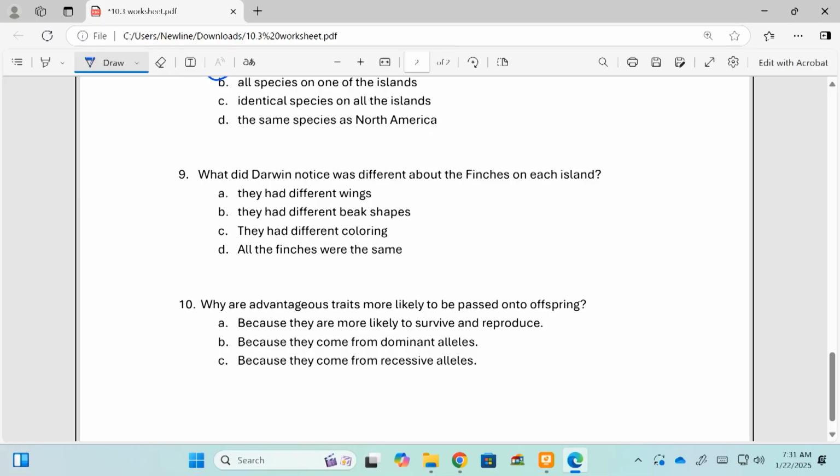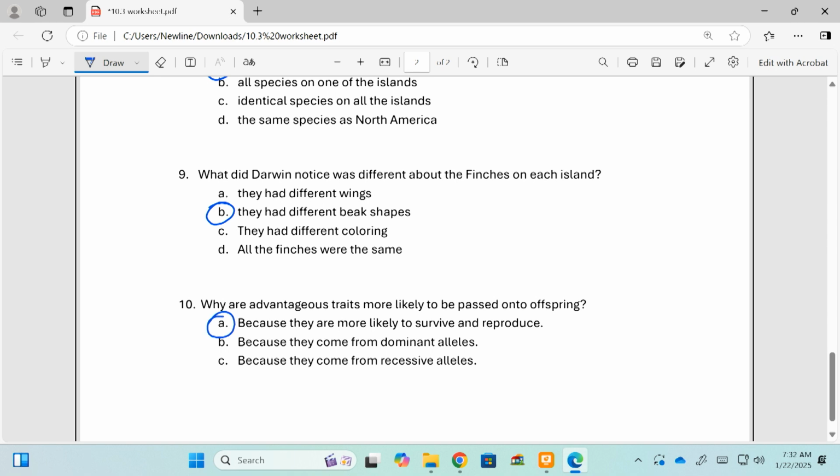All right, number 9 says, what did Darwin notice was different about the finches on each island? Well, I kind of gave it away just a second ago, but they all had different beak shapes. And remember, the shape of the beak was directly related to what they were eating, okay? And then number 10 says, why are advantageous traits more likely to be passed on to offspring? We should go with letter A here, because they are more likely to survive and reproduce.